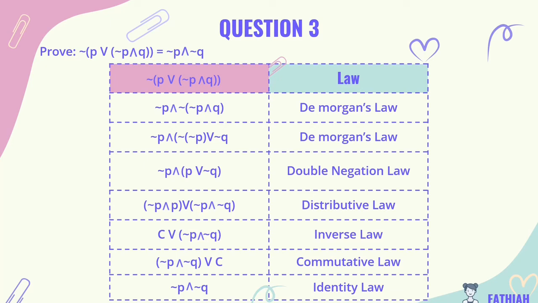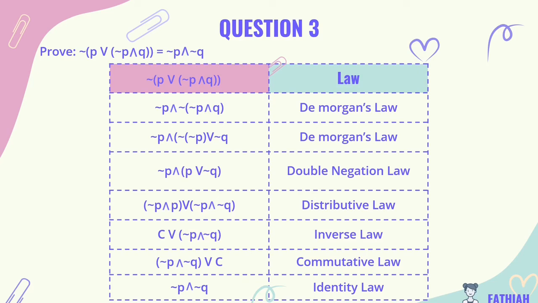Since there is a double not P, we will use double negation law. We will get not P and (P or not Q). Because the symbols are different, we will use distributive law and it will be (not P and P) or (not P and not Q). Not P and P will change into C using inverse law.